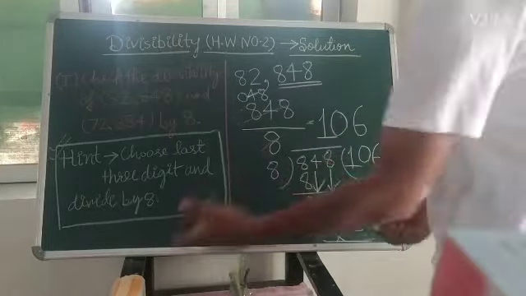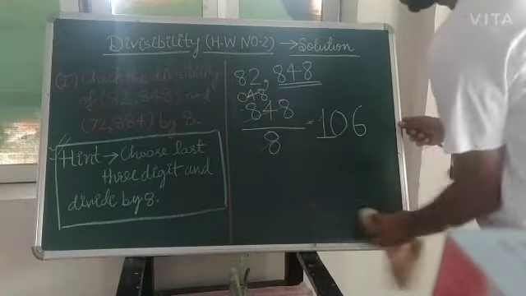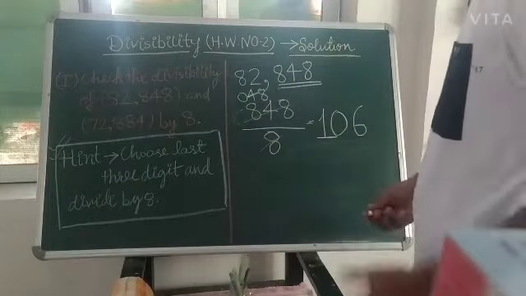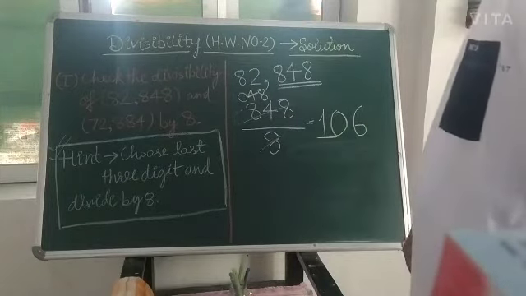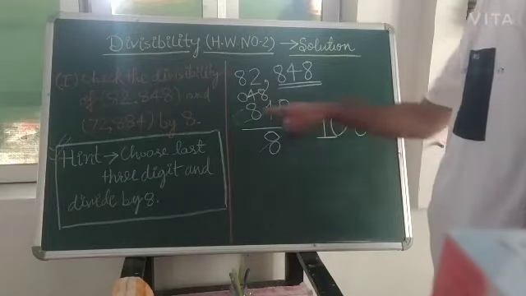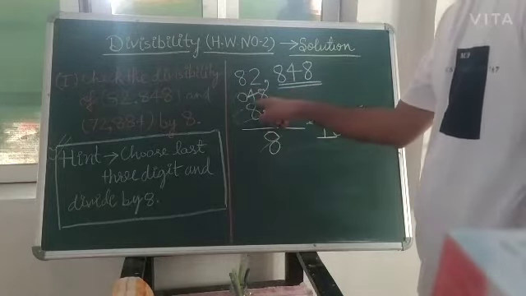So 848, I was saying to you, if you are not going this way directly and want to find the division in your mind, please try to do it mentally, then only you will be quick in your exam.